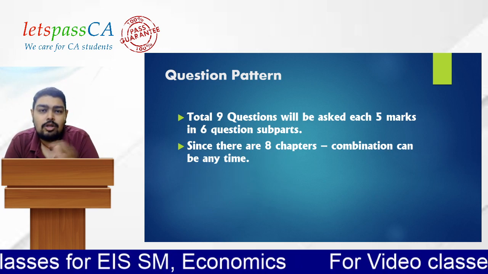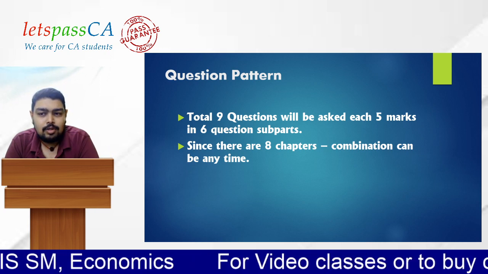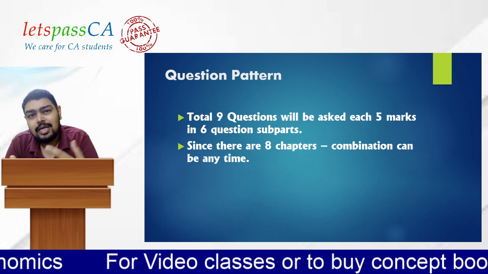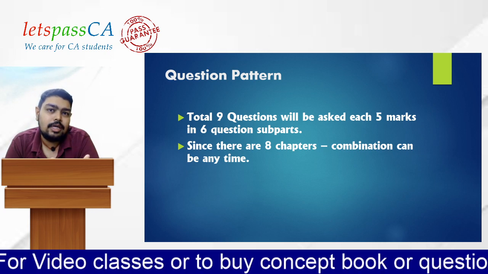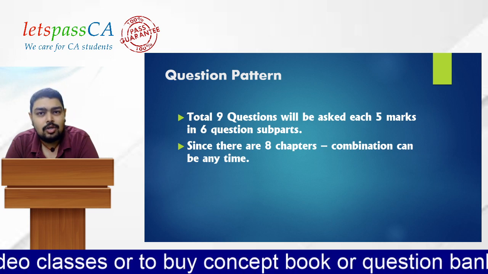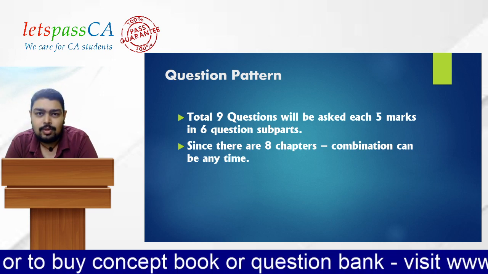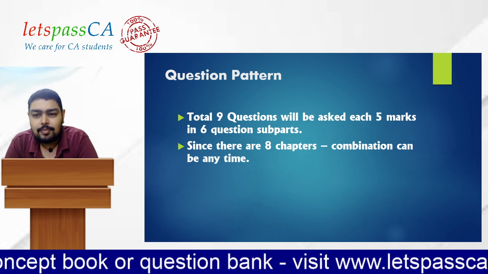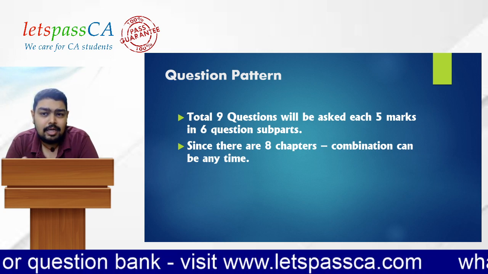So they will ask one question from each chapter in the descriptive, because they will be asking 9 questions, so that except for 7 and 8, almost all the chapters will have the same weightage. Only for 7 and 8 will they ask MCQ as well as descriptive. For other chapters, they may ask either in MCQ or in descriptive. Since there are 8 chapters, the combination can be in any part.